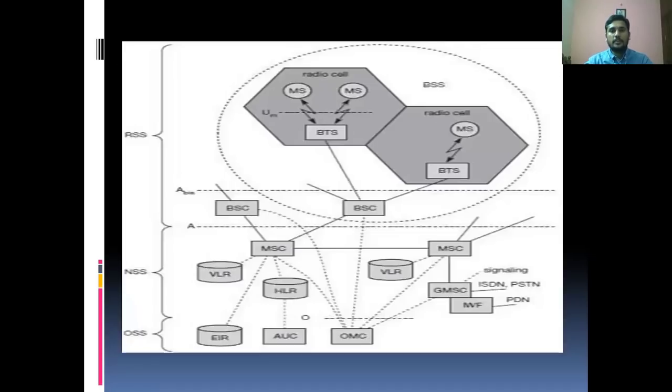We will cover what is meant by MS, what is meant by BTS, and what is meant by BSS. How many MSs are connected to a BTS? How many BTSs are connected to the BSC? How many BSCs are connected to the MSC? What is meant by VLR? What is meant by HLR? What is the need for EIR, the equipment identity register, and what is the use of the authentication center? That is what we will discuss in the next lecture.